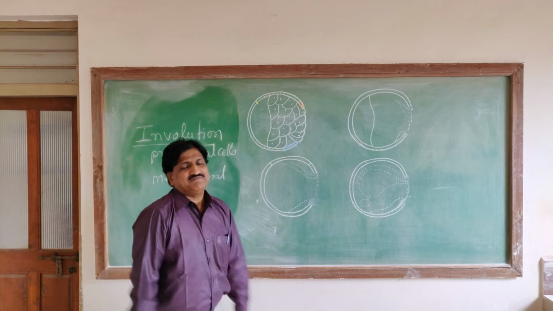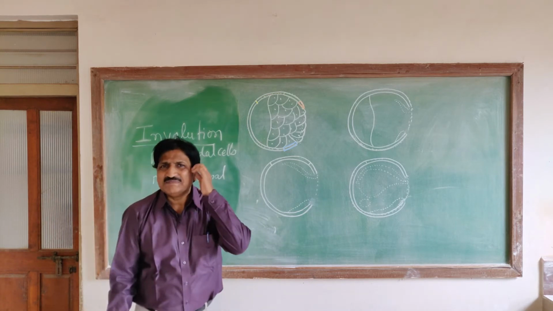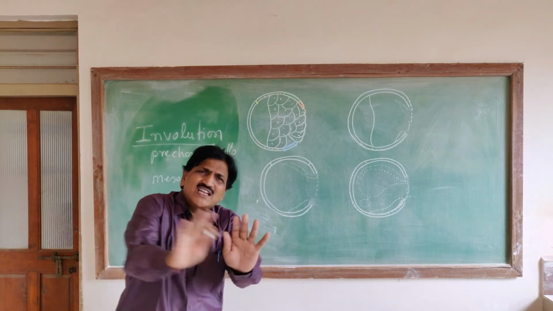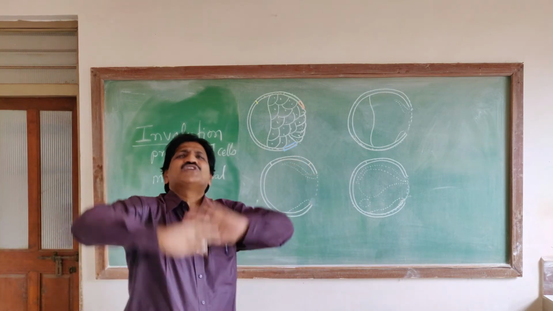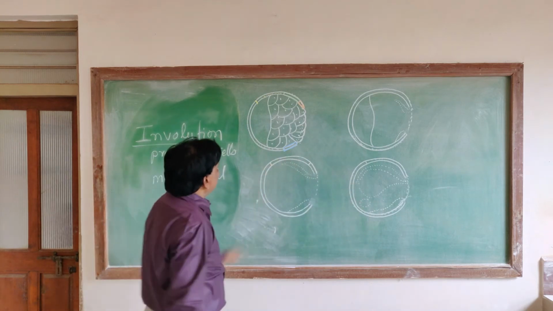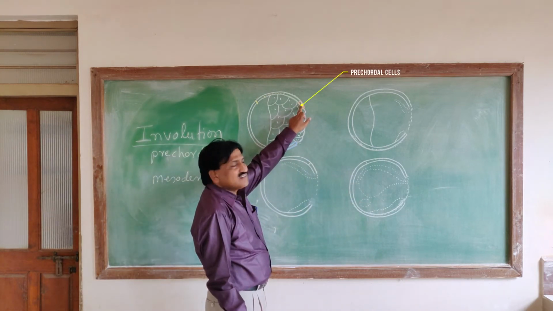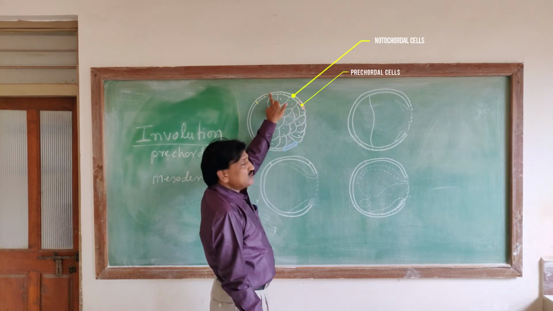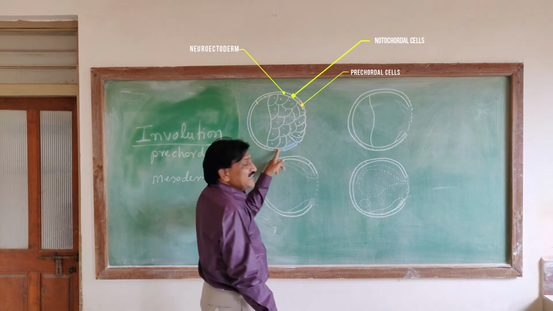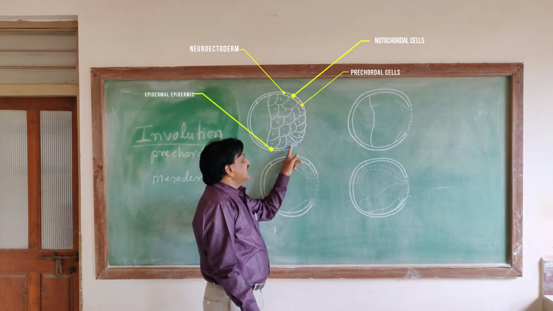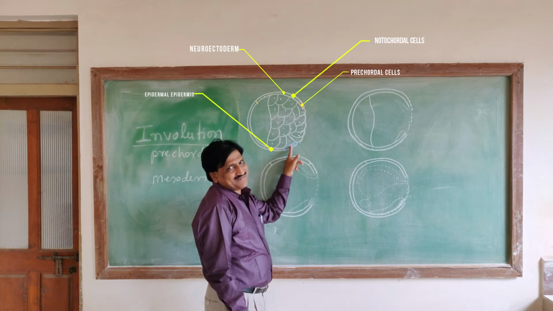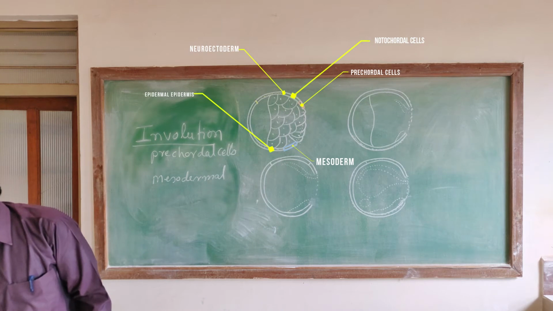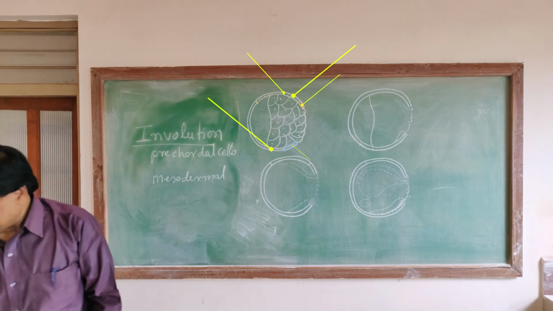Before the gastrulation, this is very important. Before the gastrulation, I mean in the fate map, the cells are present outside the embryo, on the outer surface of the embryo. For example, this is called the precaudal cells. The next one is called the notocaudal cells. This is called the neuroectoderm. This is called epidermal ectoderm. This color indicates what is called the mesoderm. All the cells are present outside the embryo, not inside.